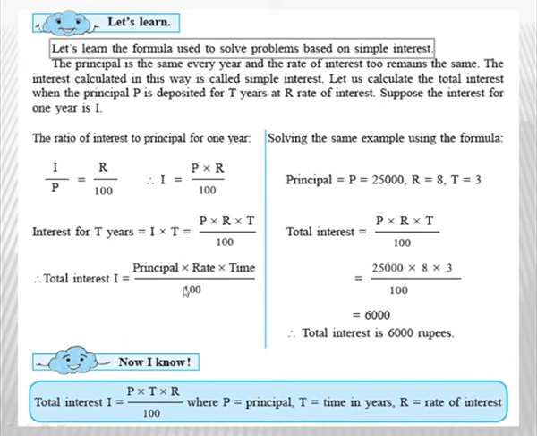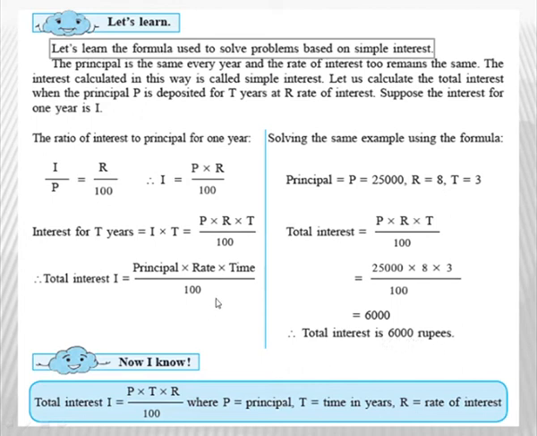Now just now we have seen the formula for total interest, principal into rate into time upon 100, that is PRT upon 100. Now put the values of P, R and T here. P is 25,000, R is 8 and T is 3 upon 100. Now cancel two zeros from the denominator with the numerator. So you will get here 250 multiplied by 8 multiplied by 3. 250 multiplied by 8 is 2000. 2000 multiplied by 3 is 6000. Hence, for the given principal, rate and time, total interest is 6000 rupees.